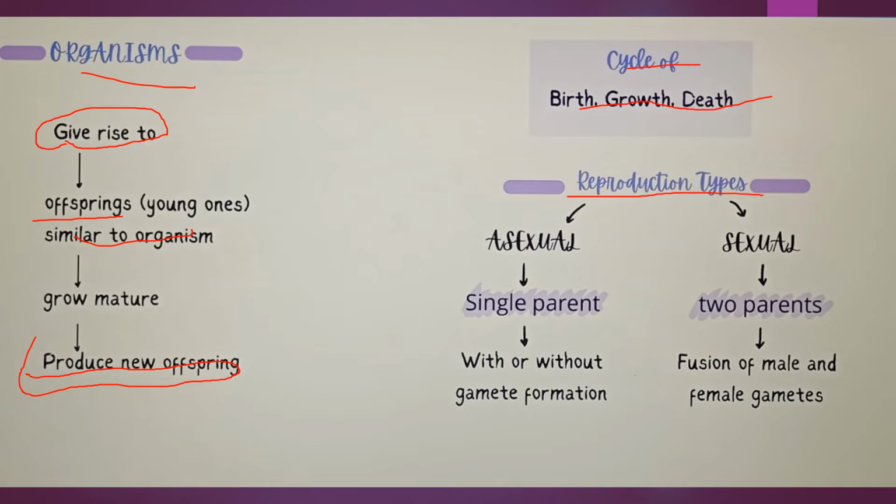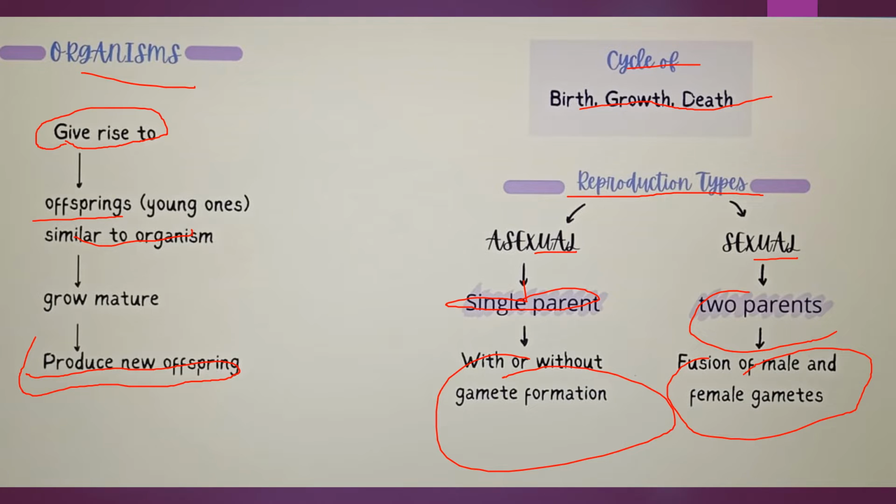Reproduction is of two types now: asexual reproduction and sexual reproduction. So in asexual reproduction, a single parent is involved. It is with or without gamete formation. But in sexual reproduction, two parents are involved. It is because of fusion of male and female gametes.